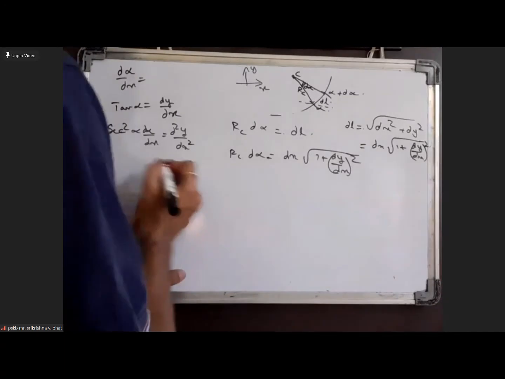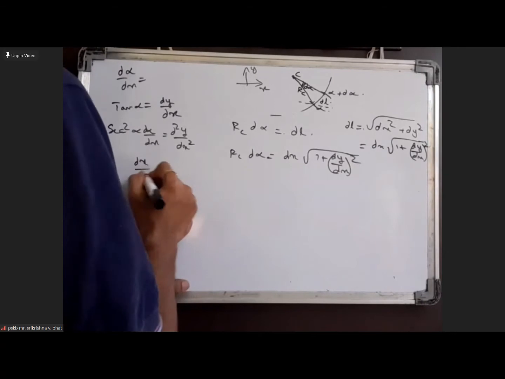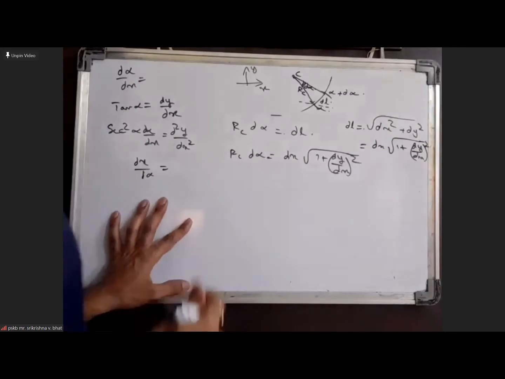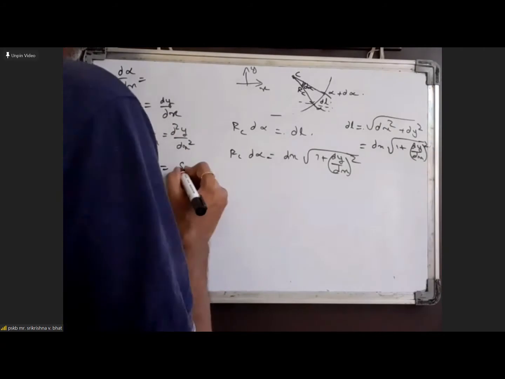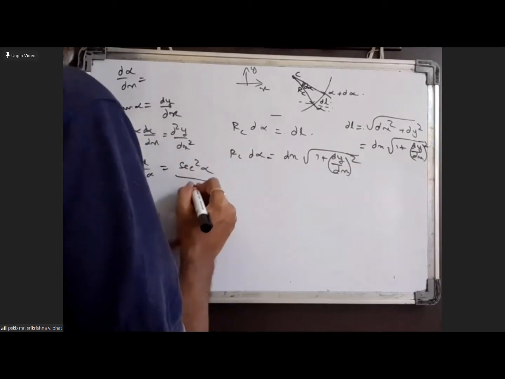Therefore you can write dx by d alpha, or d alpha by dx, whichever way you want to write. So dx by d alpha will be secant square alpha by d square y by dx square.